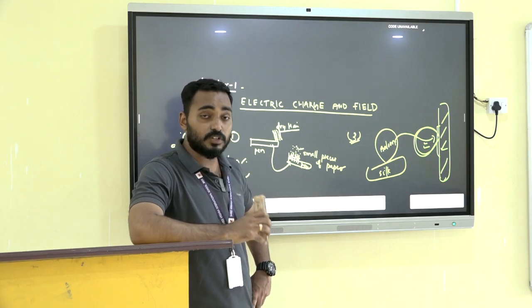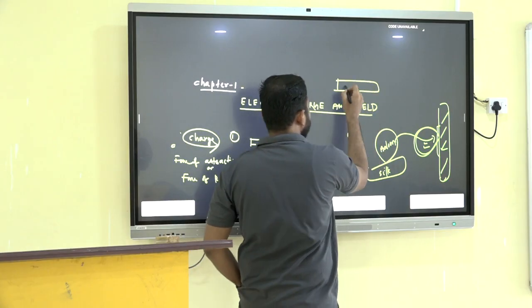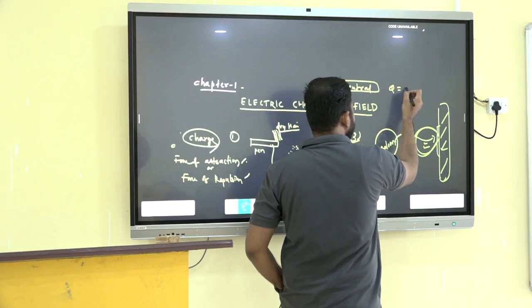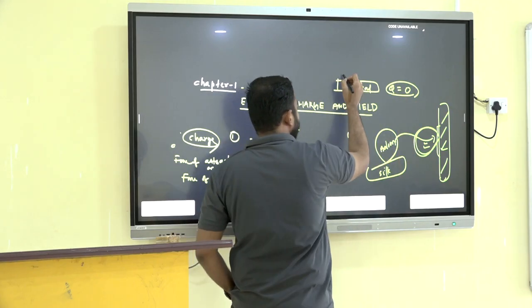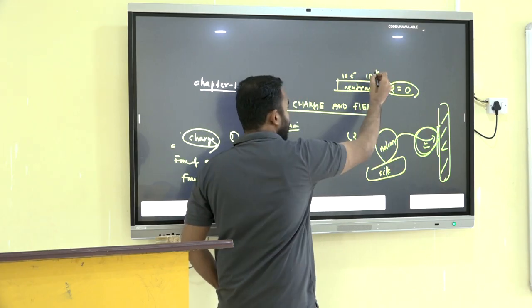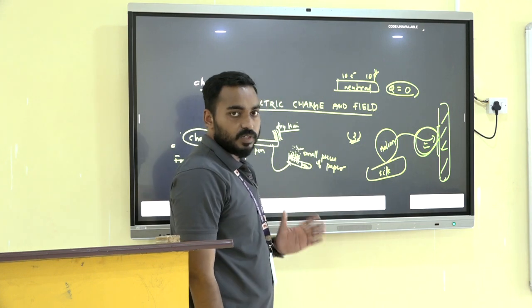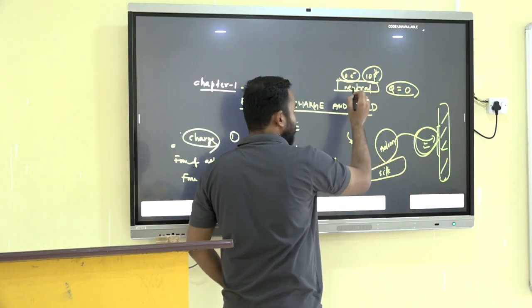But the total number of charges is not 0. Let us suppose we have 10 electrons and 10 protons. As it is neutral, the number of electrons equals the number of protons.